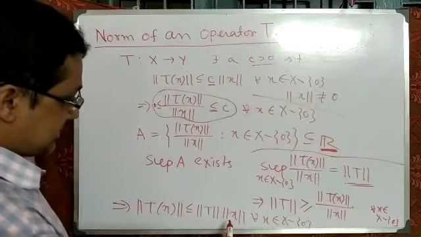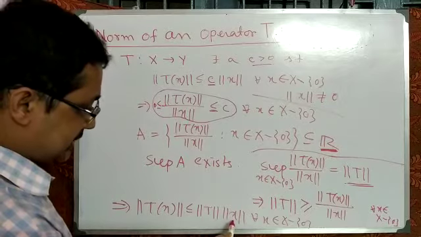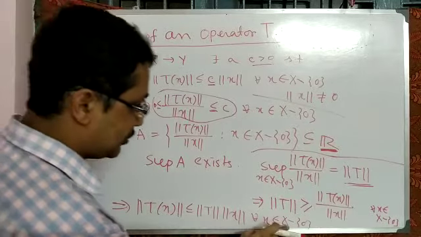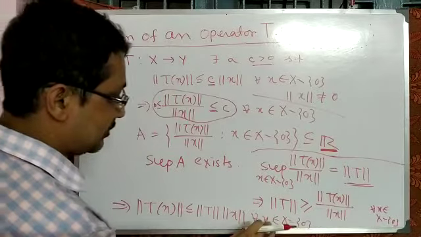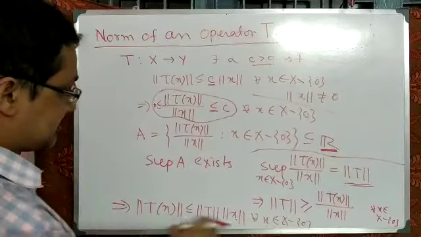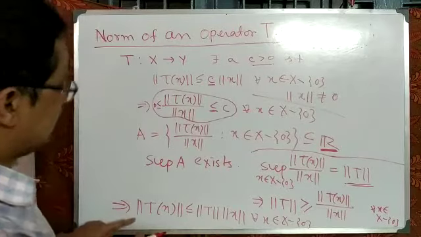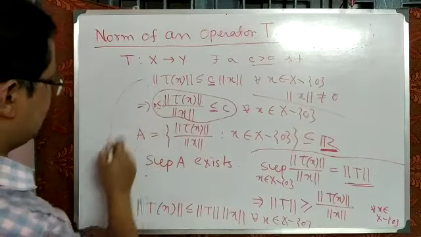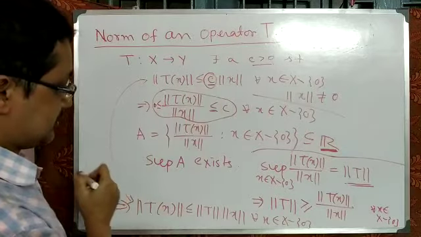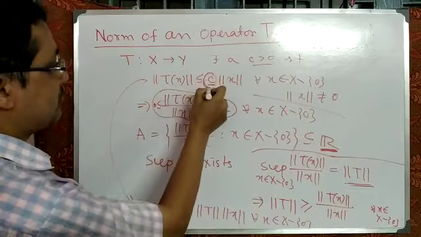Now if we put x equal to theta, or x equal to 0, then the left-hand side is equal to the right-hand side, so it holds not only for x minus 0, it holds for all x belonging to capital X. So ultimately it holds for all x belonging to capital X. That means this relation is equivalent to that relation, and that C value is the minimum.